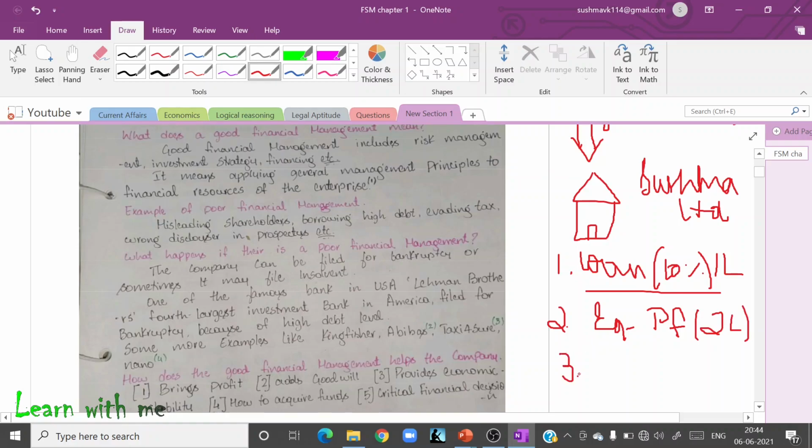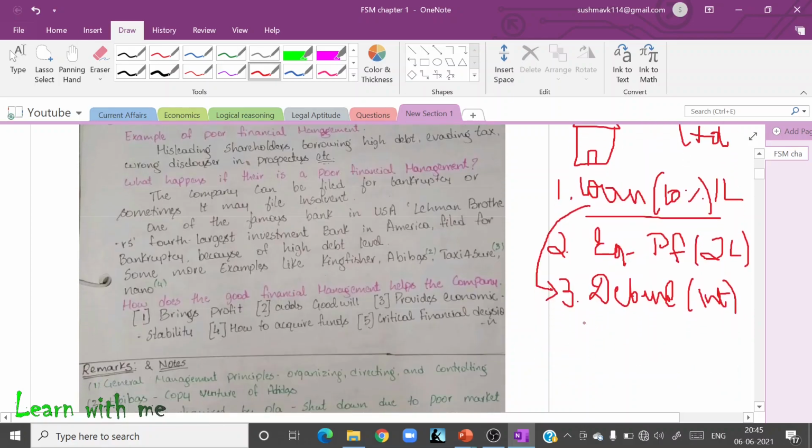Now again, that amount is not sufficient. 3 lakh, how is 3 lakh sufficient for constructing a company? Not sufficient. Now what will I do? I will again add debenture holders. Now what will these debenture holders do? These debenture holders will give me money as a kind of loan. Now I have to pay them interest. Like I am paying interest to the bank, I should also pay interest to the debenture holders. This is again a loan, like the bank, in the third column, the debenture column.